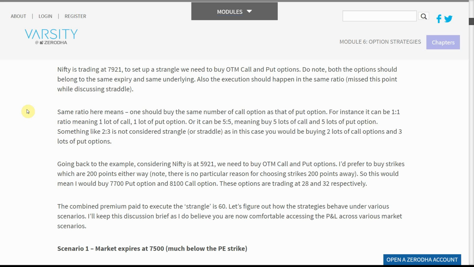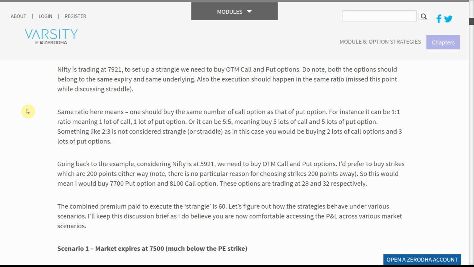For instance, it can be a 1-to-1 ratio, meaning one lot of call, one lot of put option. Or it can be 5-to-5, meaning buy 5 lots of call and 5 lots of put option. Something like 2-to-3 is not considered a strangle or straddle, as in this case you would be buying 2 lots of call options and 3 lots of put options.